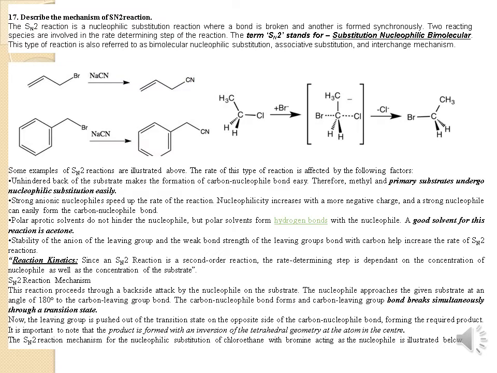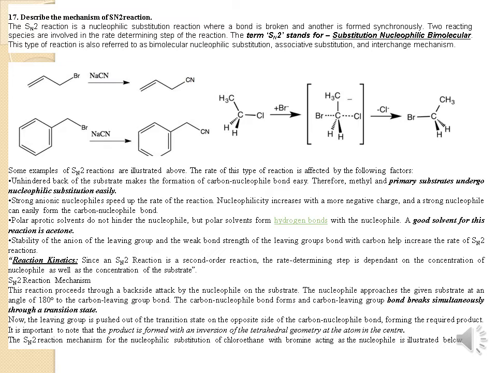One, primary substrates undergo nucleophilic substitution easily. The second one is nucleophilicity increases with more negative charge, and a strong nucleophile can easily form the carbon-nucleophile bond. Polar aprotic solvents do not hinder the nucleophile, but polar protic solvents form hydrogen bonds with the nucleophile. A good solvent for this reaction is acetone.